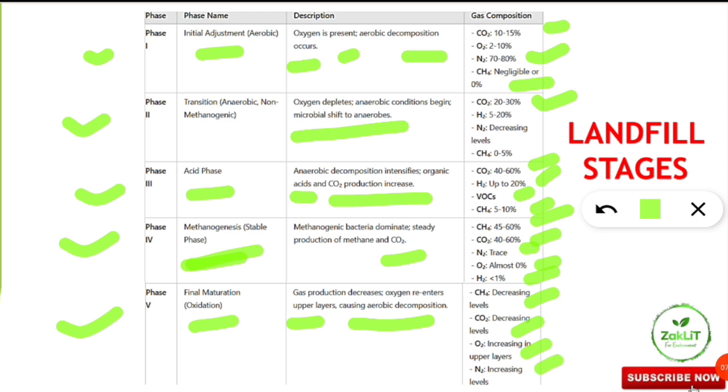So these are the 5 phases in the landfill stages. The second phase is the transition phase, the third phase is acidogenesis or acid phase, the fourth phase is very important, methanogenesis, where methane is maximum, and the fifth phase is the final maturation stage or oxidation, because oxygen re-enters the upper layer.